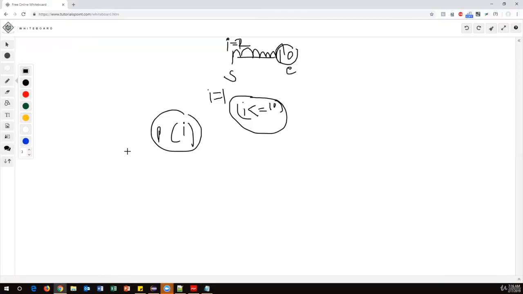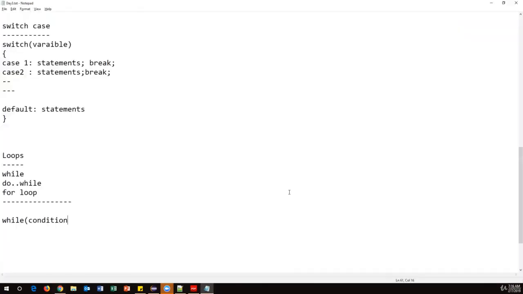As I said, there are 3 things here. One is initialization, the second is a condition, then we have to increment this value every time, the incrementation. So every loop should work based on three things: the initial value we have to tell, the condition we have to tell, and the incrementation we have to say. These three things are mandatory. Here we put the condition, and inside this we have to write the statements, one statement or multiple statements.